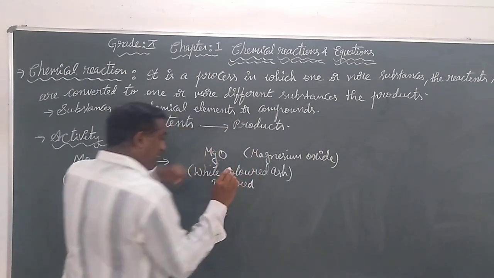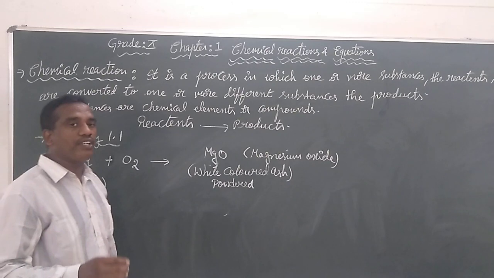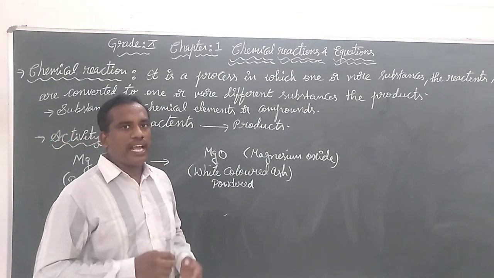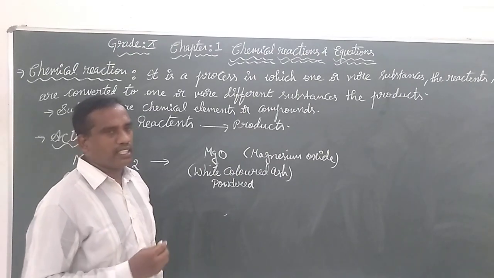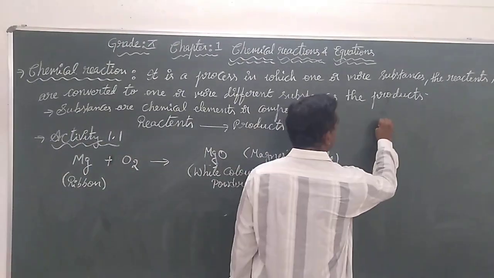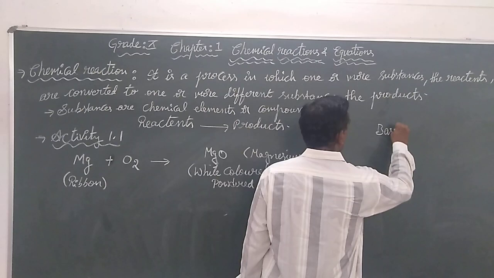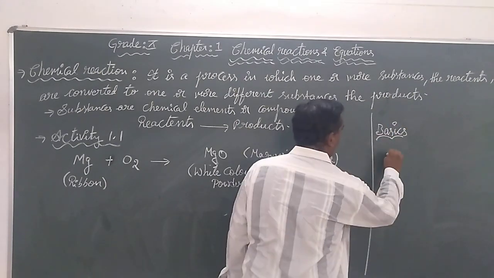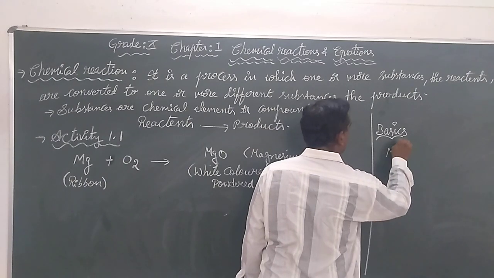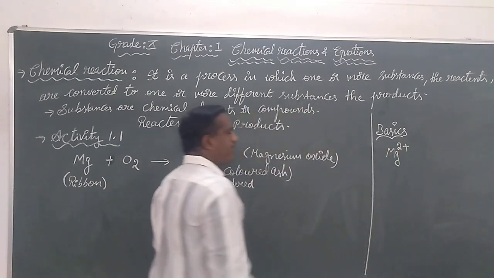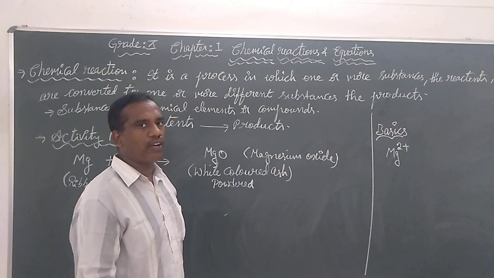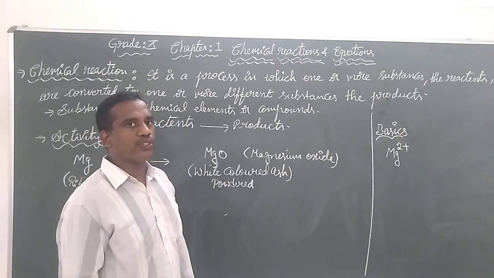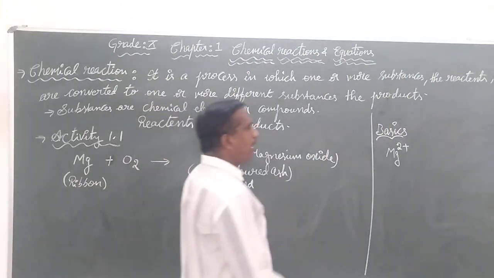Most of us will find this very difficult if we don't know the grade 9 basics. That is magnesium. Its charge is 2 plus. We did this in the formation of ions through the outermost electronic configuration using the Bohr-Bury scheme.